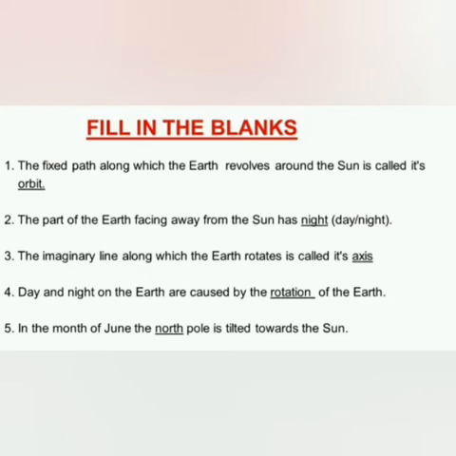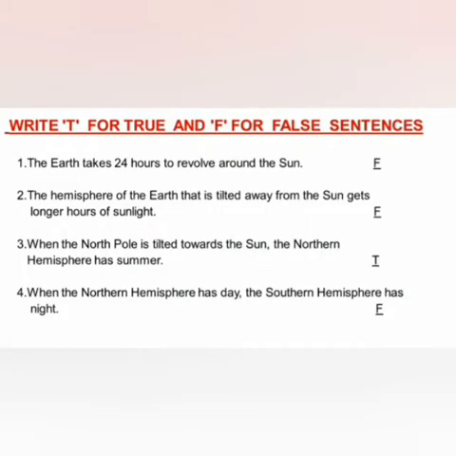Now, next exercise, write T for true and F for false statements. First, the earth takes 24 hours to revolve around the sun. It is false because the earth takes 365 days to revolve around the sun.